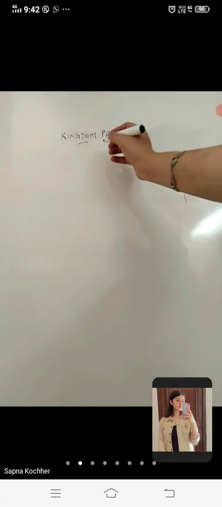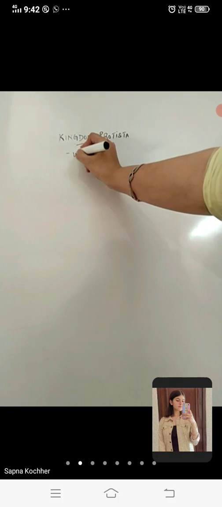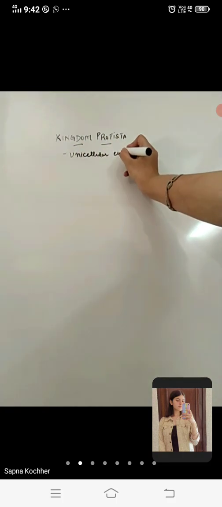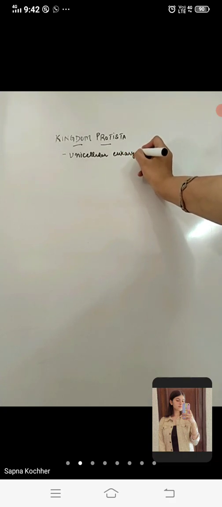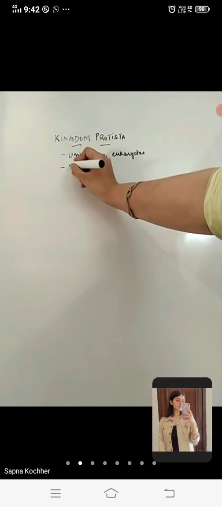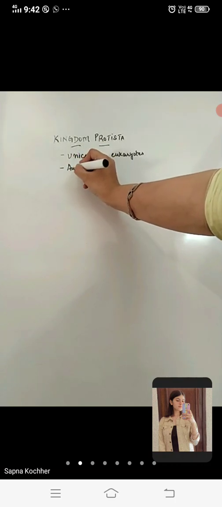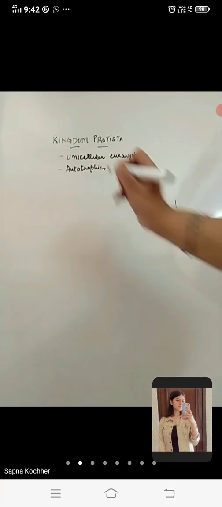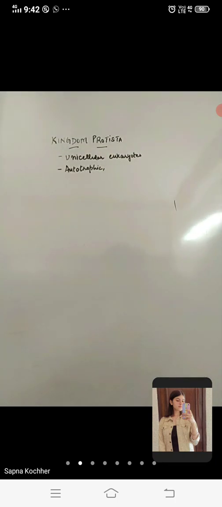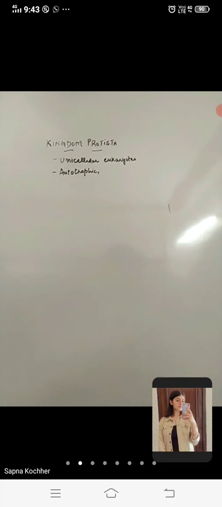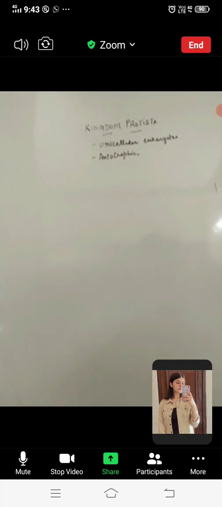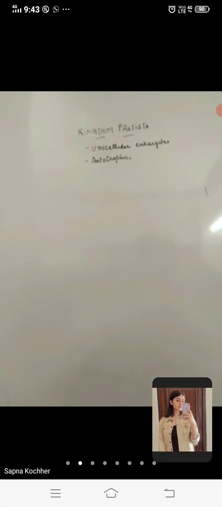Right. So classifying the Protista members, इसके characteristics क्या हैं? These are unicellular eukaryotes. What is their mode of nutrition? Most commonly this is autotrophic, but some of these members are also heterotrophic, being saprophytic as well. So the most common method of nutrition is the autotrophic method of nutrition, right?